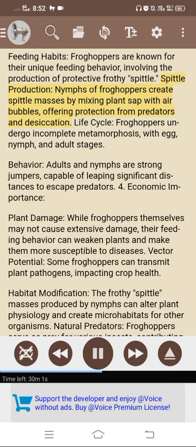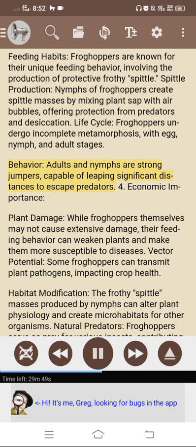Spittle production: nymphs of froghoppers create spittle masses by mixing plant sap with air bubbles, offering protection from predators and desiccation. Life cycle: froghoppers undergo incomplete metamorphosis, with egg, nymph, and adult stages. Behavior: adults and nymphs are strong jumpers, capable of leaping significant distances to escape predators.